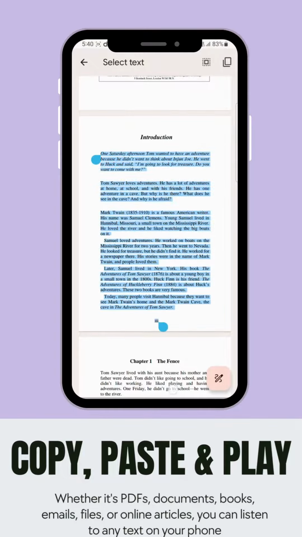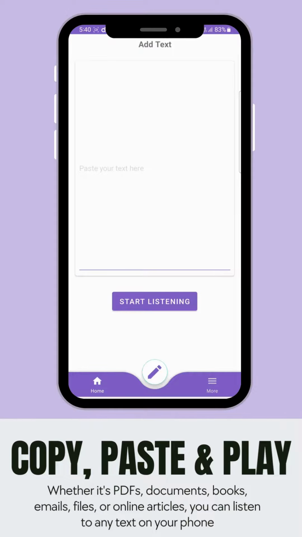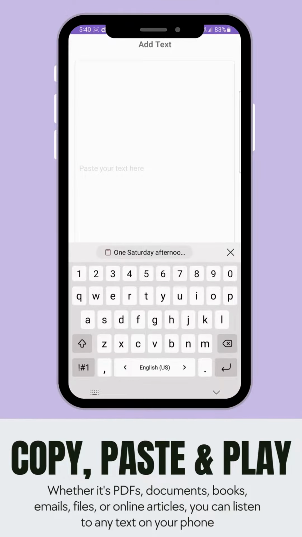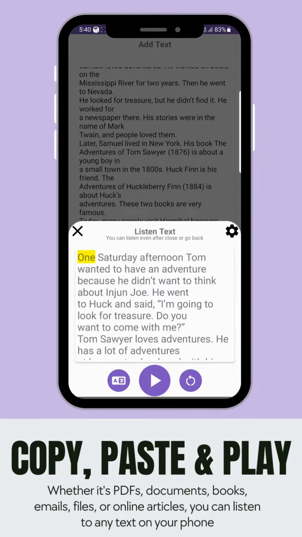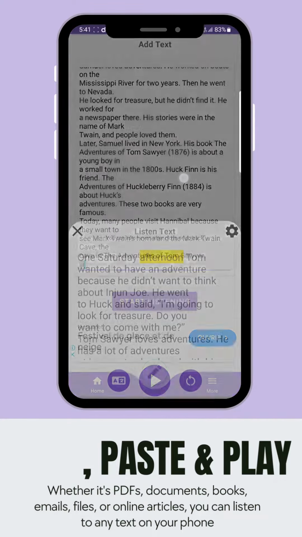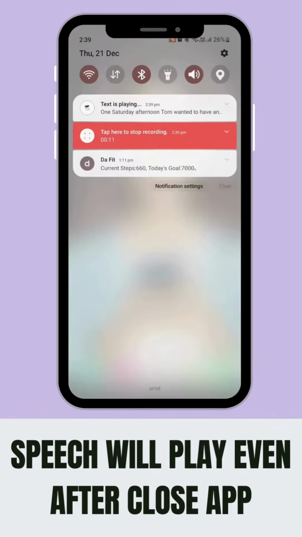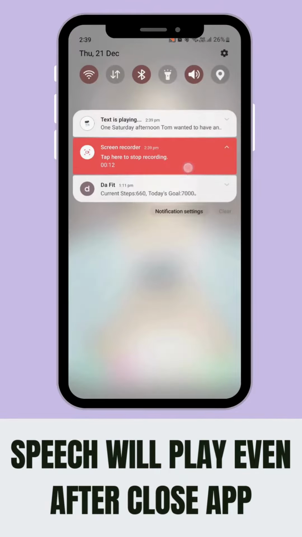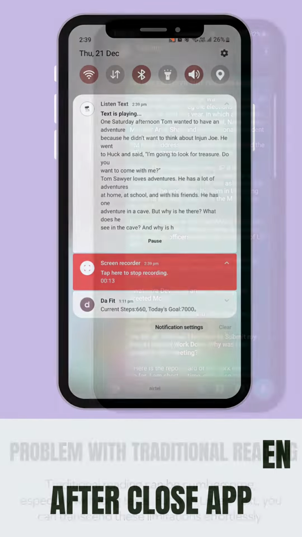Just copy your text, paste it into Listen Text, and hit play. It's that easy. With Listen Text, your text plays in the background just like your favorite music. No need to keep the app open.